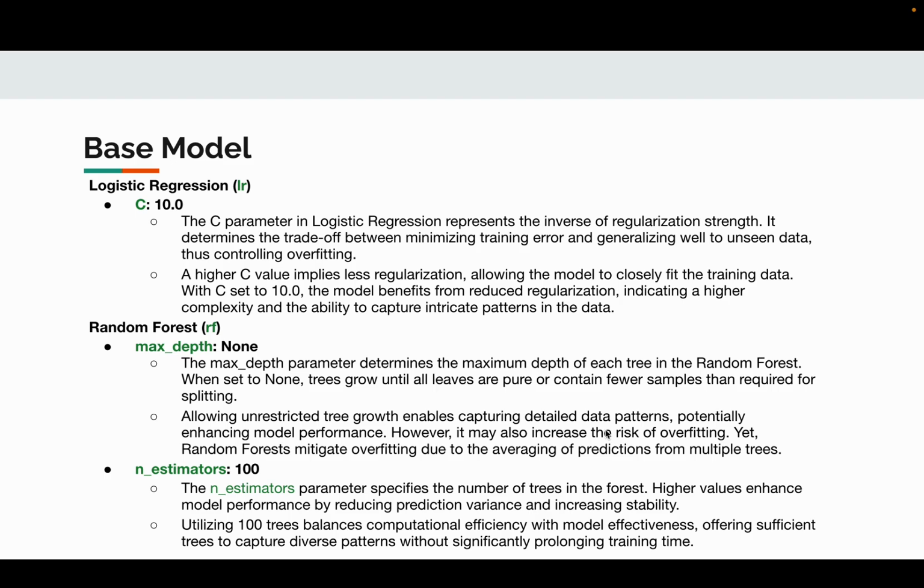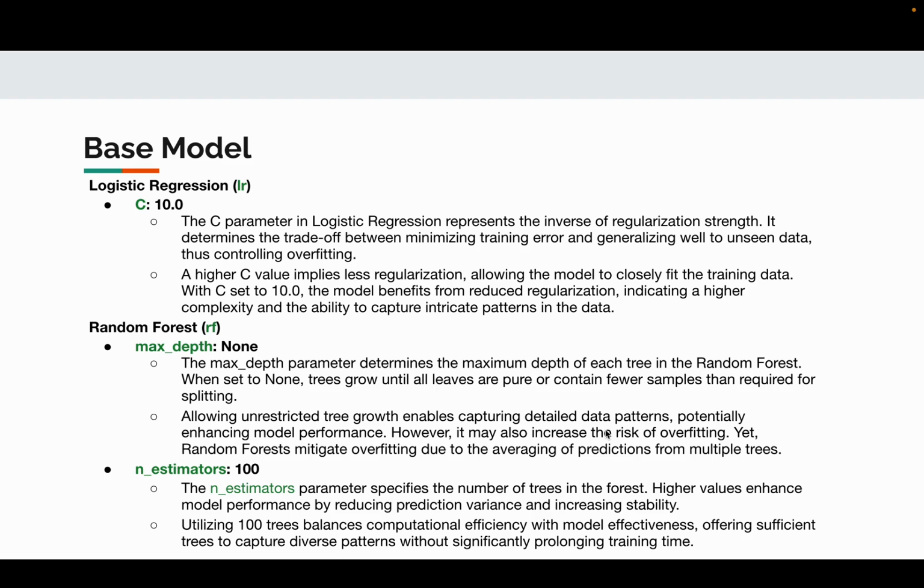And now I will talk about our base model. For the base model of our sentiment analysis system, we utilize two key machine learning algorithms: logistic regression and random forest. For the first one, logistic regression, we set the C parameter to 10. The C parameter in logistic regression represents the inverse of regularization strength. It helps in balancing the trade-off between minimizing training error and generalizing well to unseen data, thus controlling overfitting.